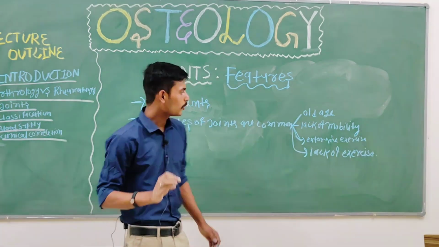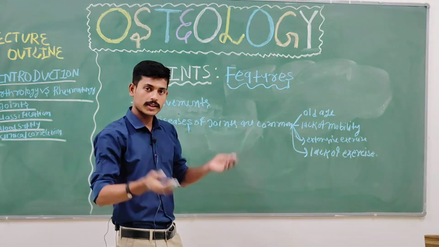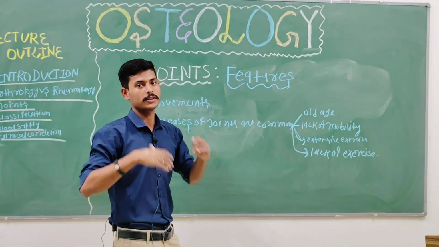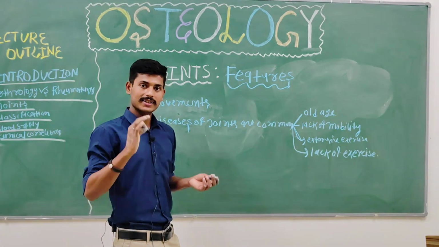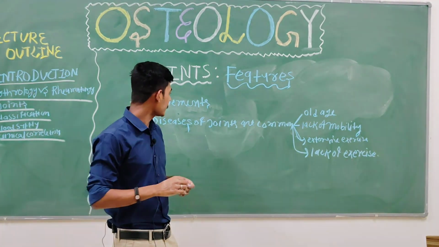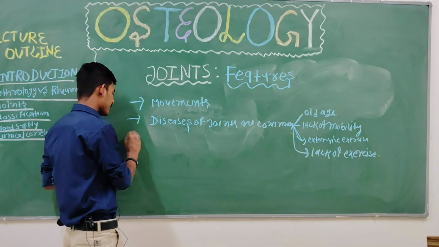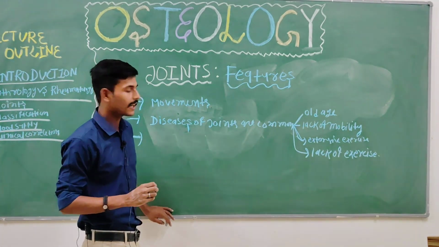So you don't have to exercise too much, and you don't have to not exercise at all. You have to exercise according to your stability, your stamina. Exercise is needed. Why am I emphasizing that exercise is needed for the health of joints?